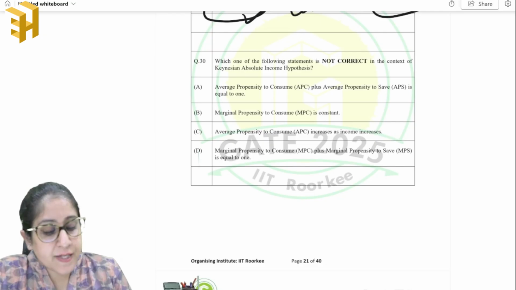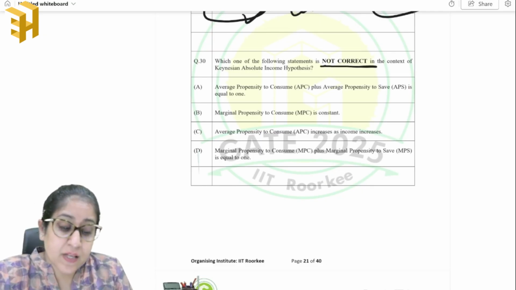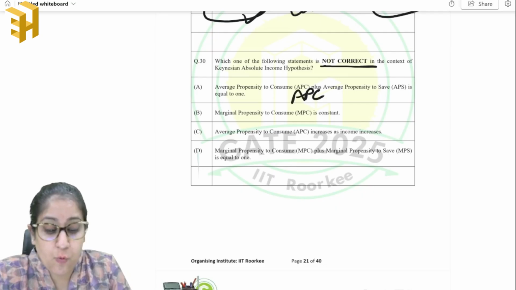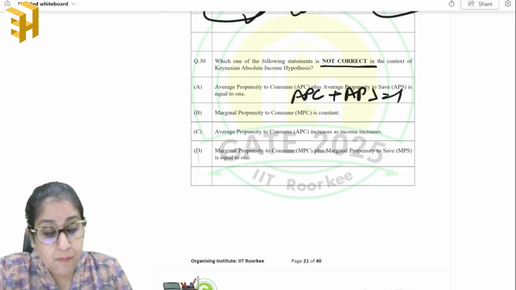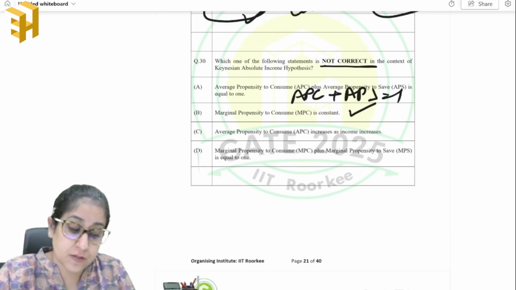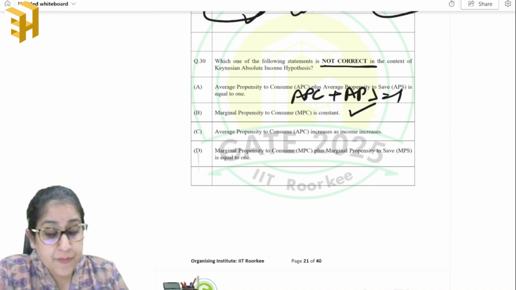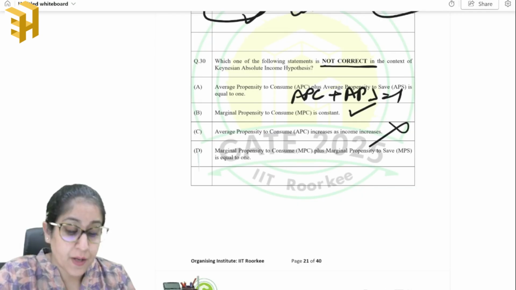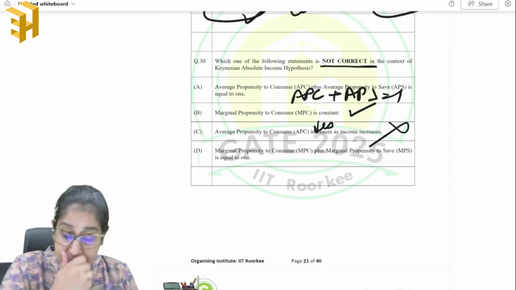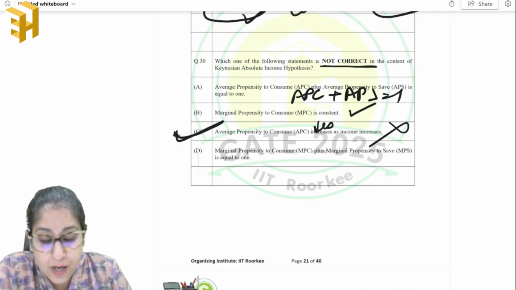Now, which one of the following statements is not correct in the context of Keynesian Absolute Income Hypothesis? APC plus APS is equal to 1. This is a very common assumption that we have. Second is that marginal propensity to consume is constant. This is also an assumption made by the Keynesian hypothesis. Then average propensity to consume increases as income increases. No. Average propensity to consume decreases as income increases. It's the other way around. So the answer to this is C.